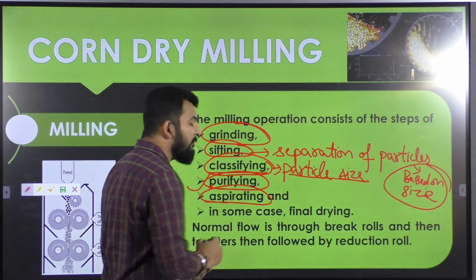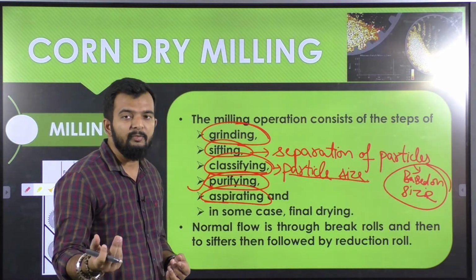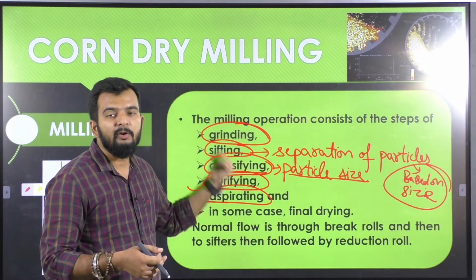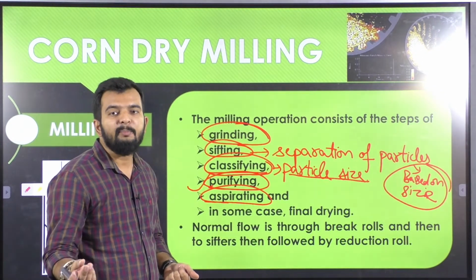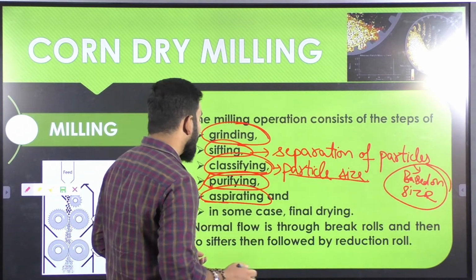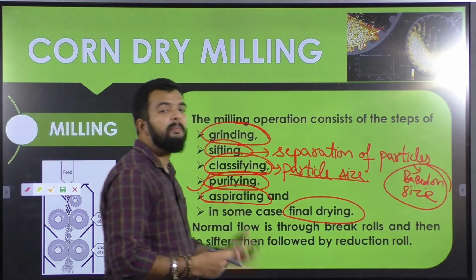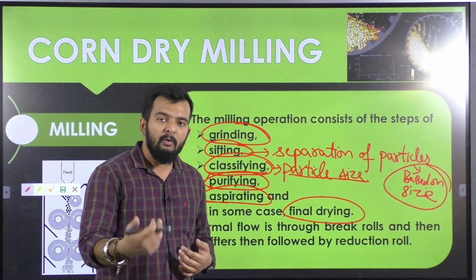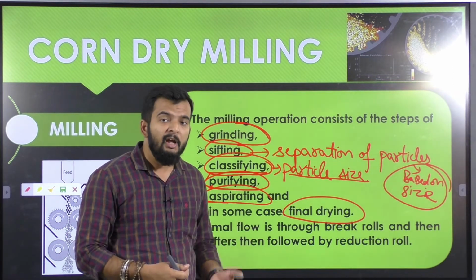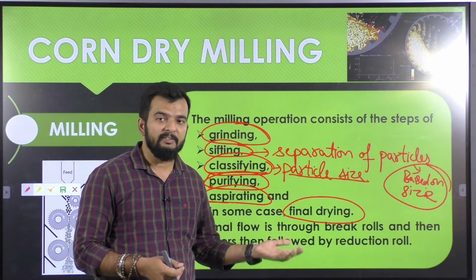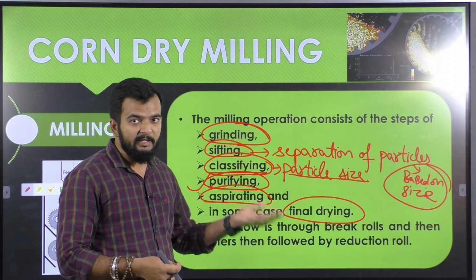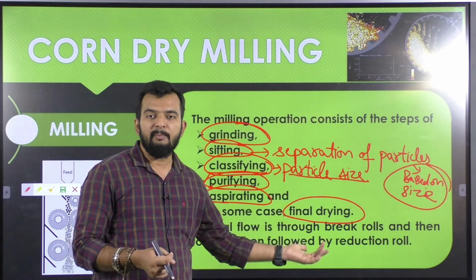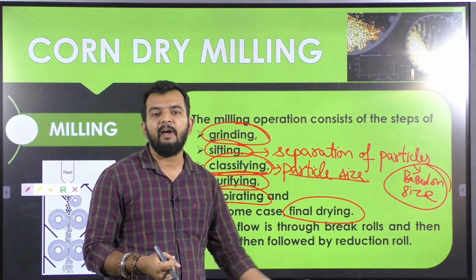Then aspirator helps remove impurities that are lighter in weight. So if large grits of endosperm are a product of your milling and they also contain some smaller or lighter particles, those can be removed by aspiration. In some cases, final drying may be required to bring down the moisture content to a particular level required by your further application by the industry. Suppose ethanol production or starch production from corn is to take place. Based on the requirement of that process, you can add one step of drying in order to reduce the moisture content to the required level.